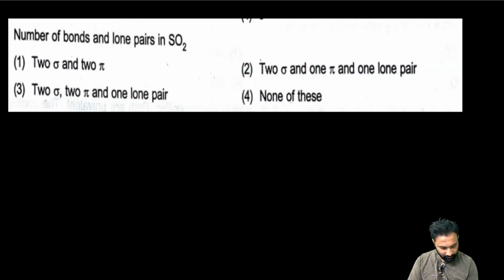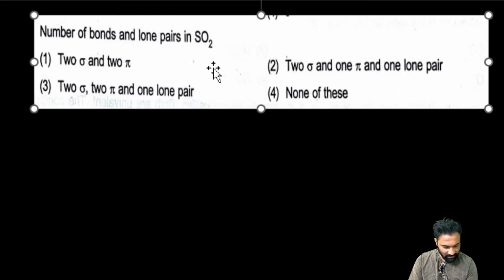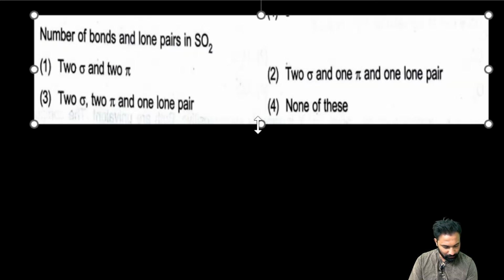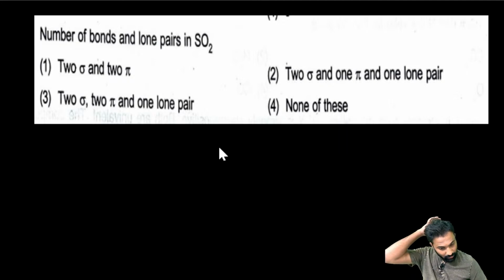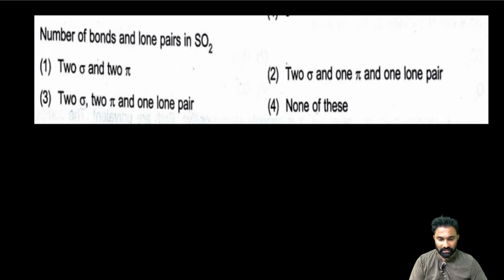Right? Now, next one. The number of bonds and the lone pairs in SO2. Negative charge indicates that it has gained the electrons. However many negative charges there are, that many electrons it has gained.